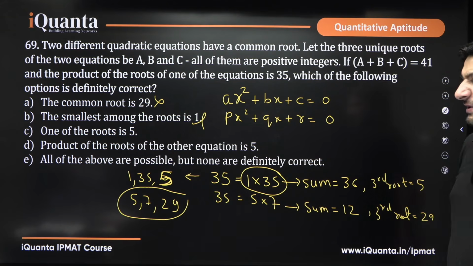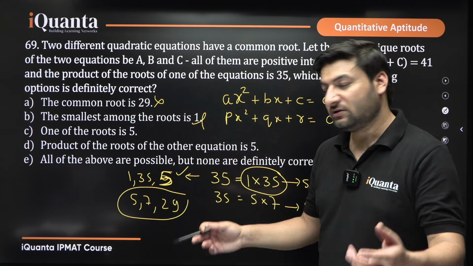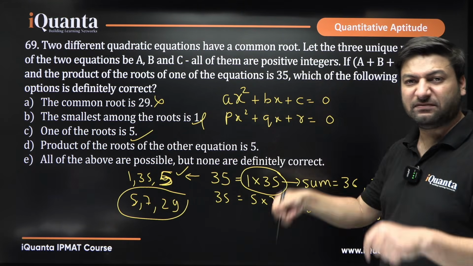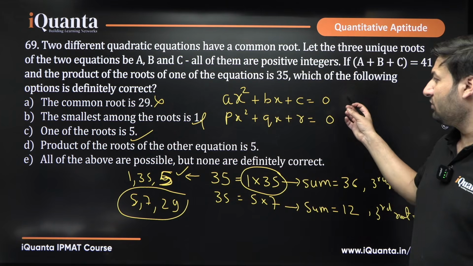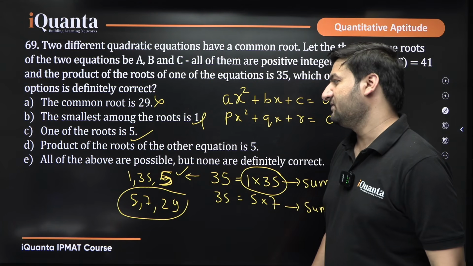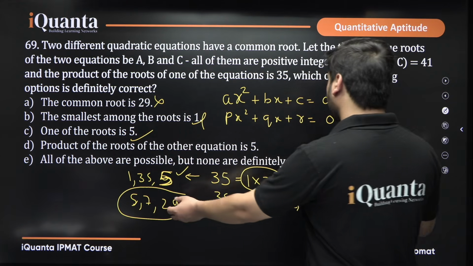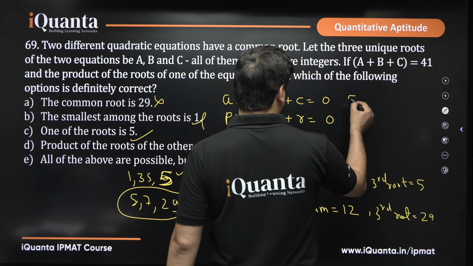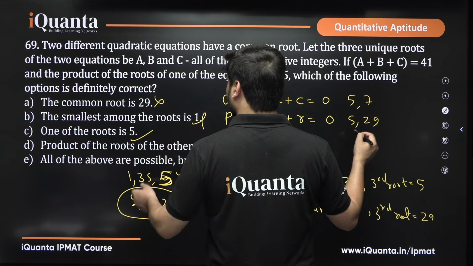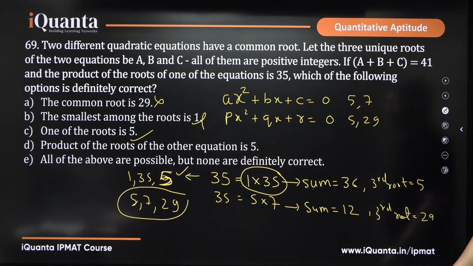Now, the third statement is that one of the roots is 5. See, in this case as well 5 will be a root, and in this case as well. So 5 has to be a root, it will definitely be one of the roots. Whether you take it as a common root or not, it will be there in both cases. Product of the roots of the other equation is 5, not necessary. If you take 5 as the common root, 5, 7 are the roots here, and 5, 20 are the roots here. What do you see? It's not necessary that the product of roots of the other equation is 5.